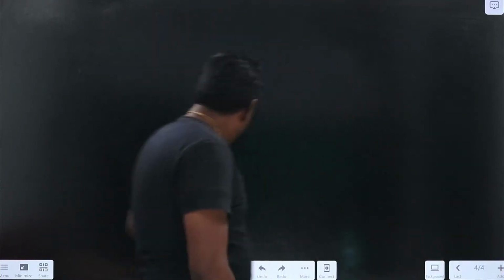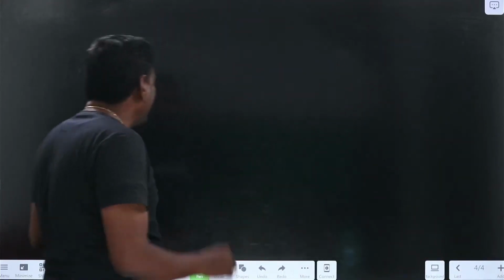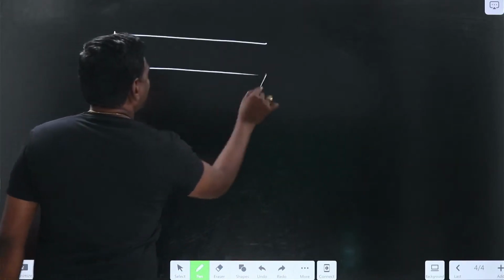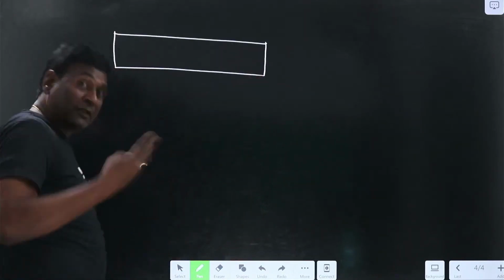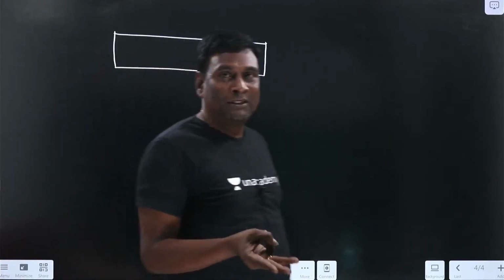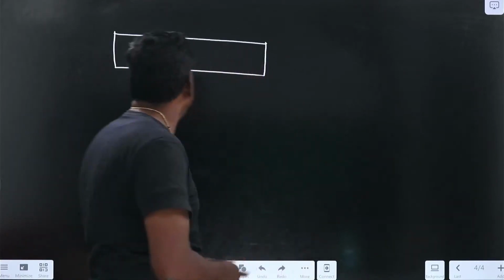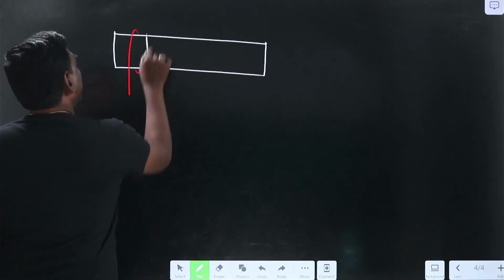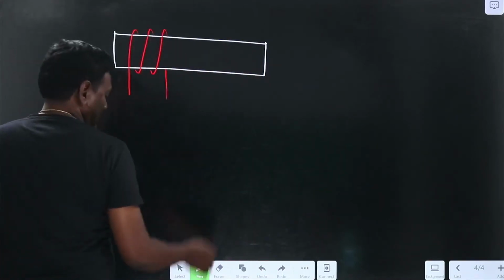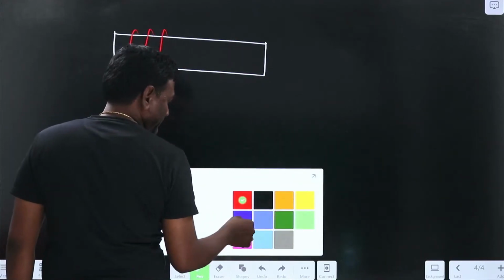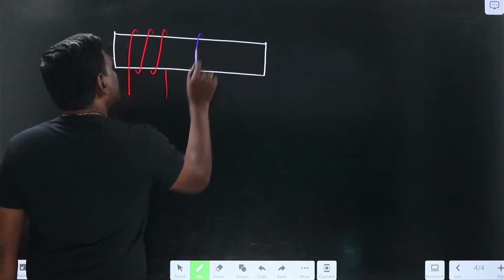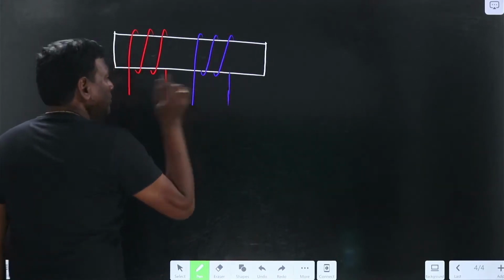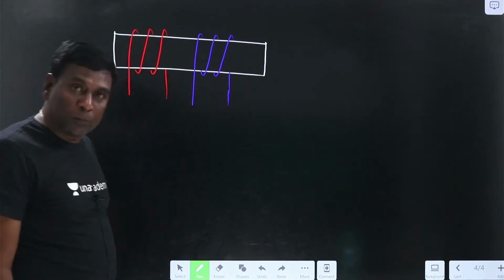Now let us take the same and let me do it in reverse way, and then at the end we are going to connect three coils, and then it will be fun. See here, my first coil is like this, and the second coil is like this. Now these two are magnetically coupled.